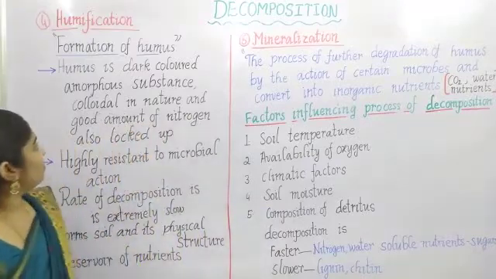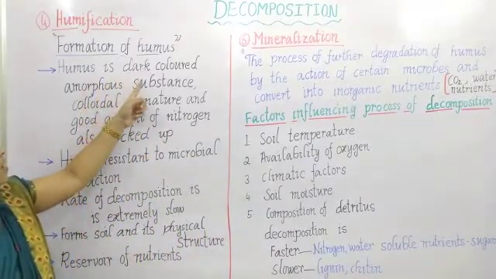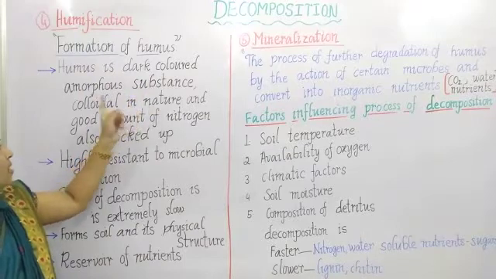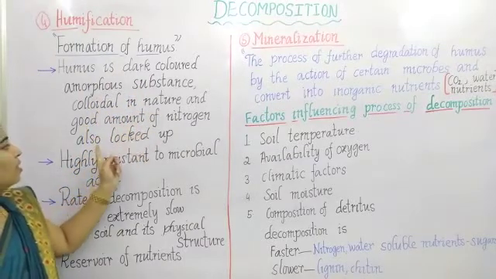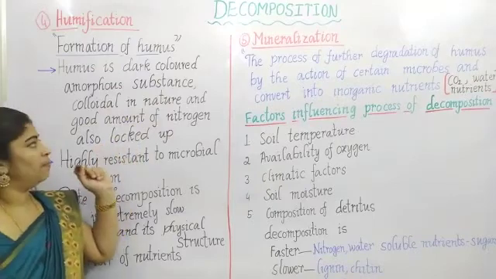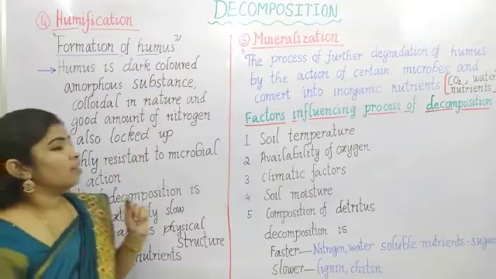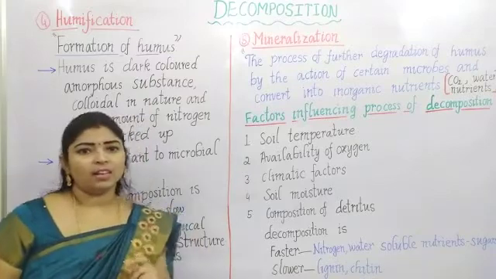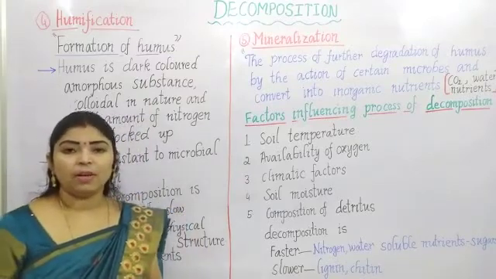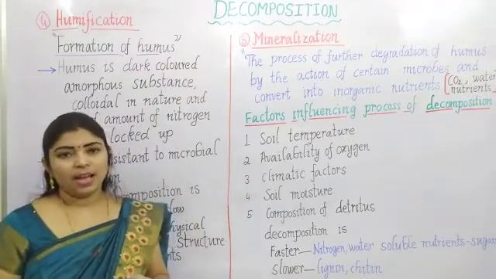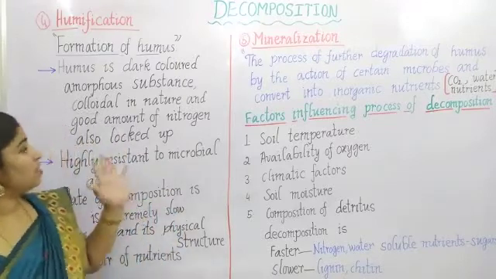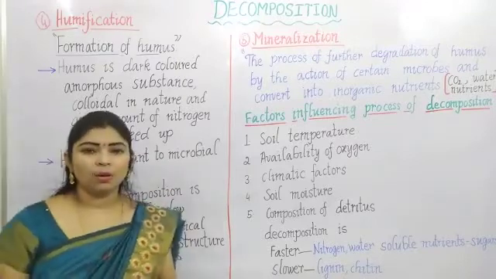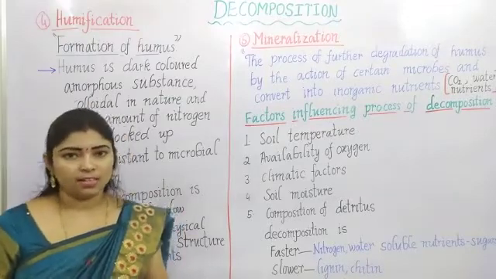Next, humus is a dark colored amorphous substance, colloidal in nature, and a good amount of nitrogen is also locked up. Humus is an organic component. It is dark brown in color and in an amorphous state, meaning there is no particular shape for the substance.